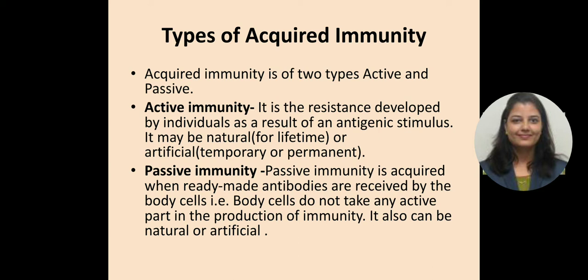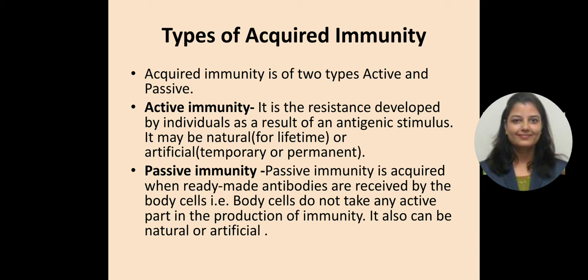Active immunity is resistance developed by an individual as a result of an antigenic stimulus. It may be natural or sometimes artificial also. Natural is for lifetime, and artificial may be temporary or permanent.